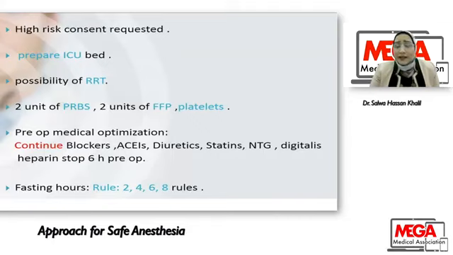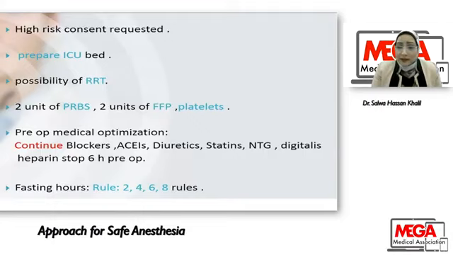As regards ACE inhibitors and diuretics, if we are using these drugs only for hypertension, you can stop them for the half-life of the drug. But here, the patient is taking them for hypertension and a cardiac condition. So you have to continue ACE inhibitors and diuretics, and consider using invasive monitoring intraoperative for fear of hypotension with anesthetic drugs.